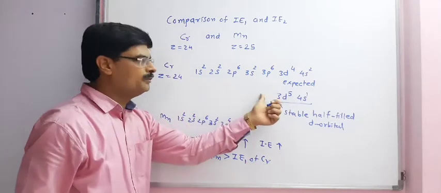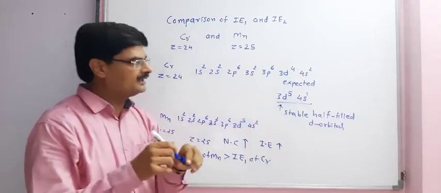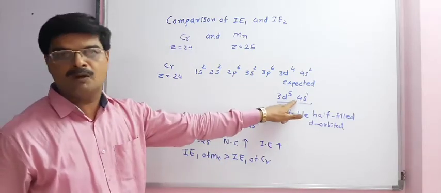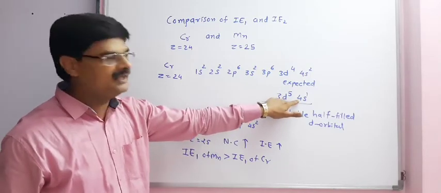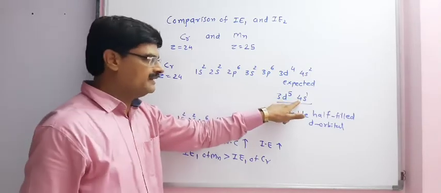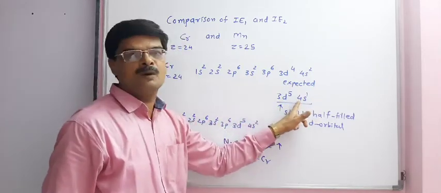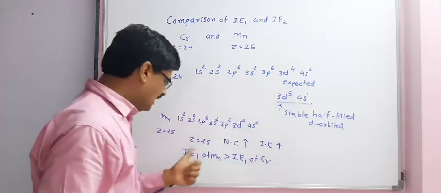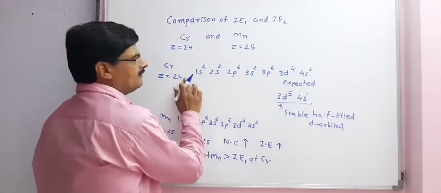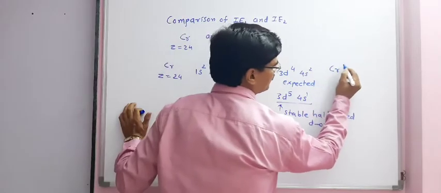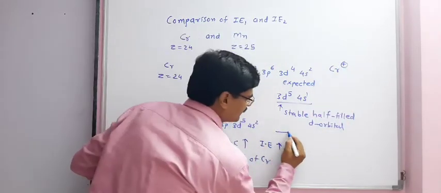Because here in chromium we have to remove that electron from the 4s orbital. Always remember that the electron will be removed from the principal quantum number n equal to 4, which is more away from the nucleus. That is why the electron will be removed from the 4s orbital first. Now after getting IE1 and IE2, Cr will be converted to Cr+ and Mn will be converted to Mn+.